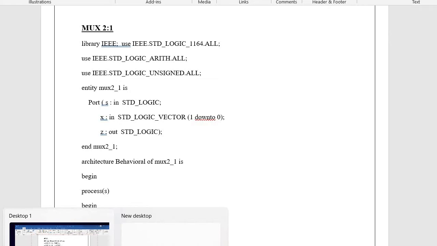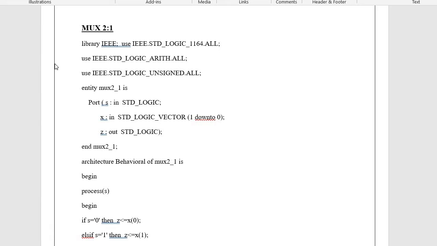Actually, I'm sharing this with you in the manual format, and in other videos I will show you the execution. Because if I am typing and simultaneously showing the execution, it will be a little bit difficult for me. So for this reason, I'm first sharing the program part, and I have also stored the results, and then through the tool, with our Xilinx software, we will go through it in another video. As in the beginning, we will start with 2 is to 1 mux.